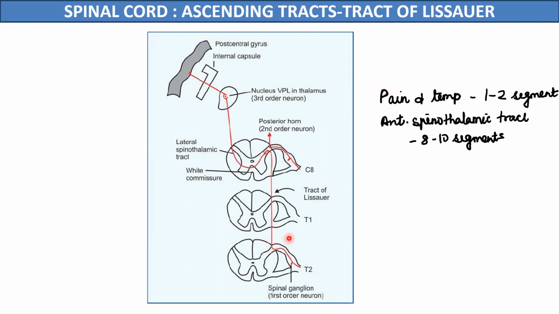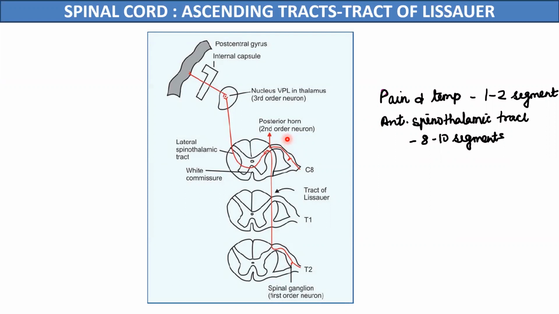So this dorsolateral tract is formed by the ascending fibers of the central processes of these pseudo-unipolar neurons, which ascend for 1 to 2 segments, and then they relay in the dorsal horns of the spinal cord. The central processes of the fibers which are carrying the pain and the temperature sensations ascend for only 1 to 2 segments, but the fibers of the anterior spinothalamic tract may ascend for 8 to 10 segments, and then they relay in the dorsal horn of the spinal cord.